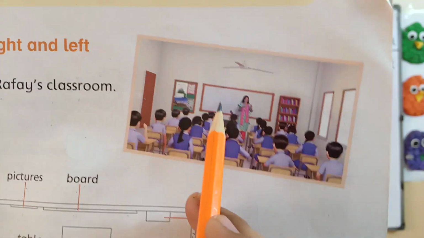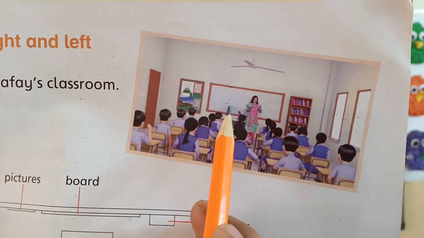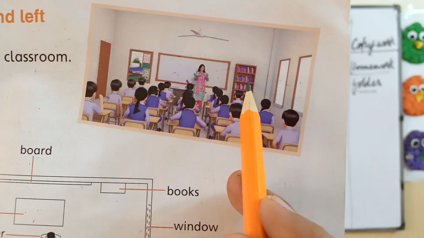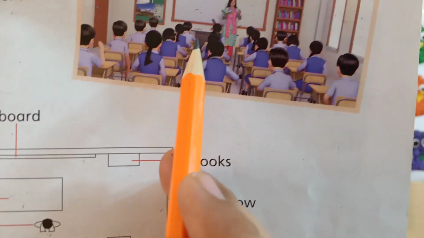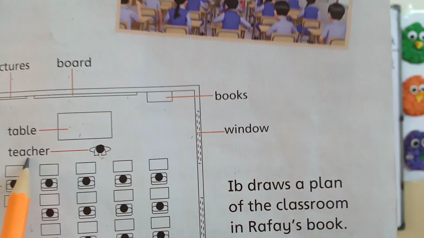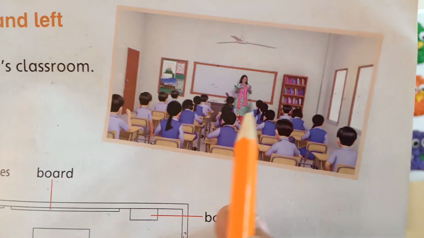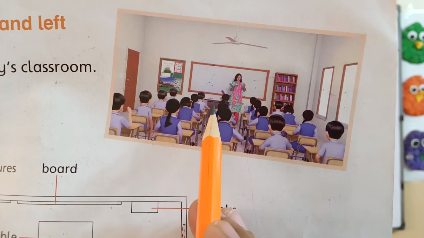Board. We are talking about this board. This is a whiteboard. Here are some books. Books are in shelf. There is a table. This is a table. There is a teacher. She is here. She is standing near the table.